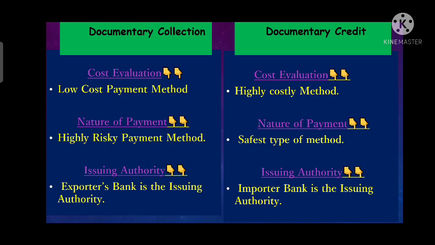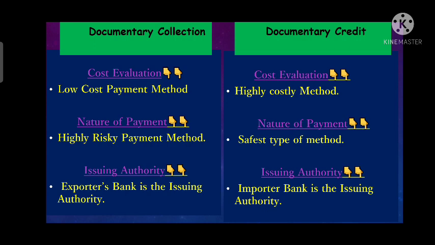Now, who is the issuing authority in documentary collection and in documentary credit? In documentary collection, we can say the issuing authority is the exporter's bank, because documentary collection is issued by the exporter's bank only. Whenever the exporter ships the goods and gets the shipping documents from the shipping company, the exporter submits these shipping documents to his bank, that is the remitting bank.